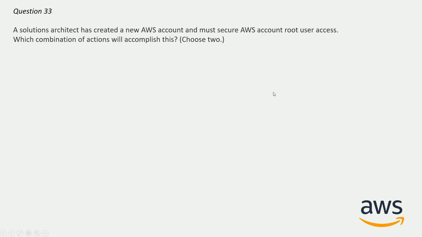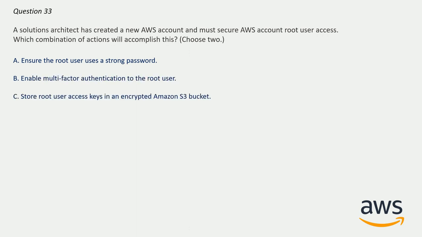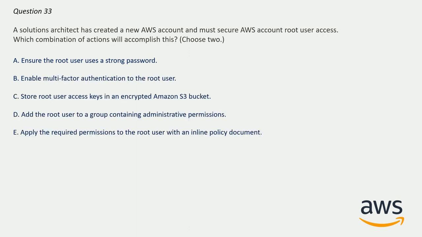And now question number 33. A solution architect has created a new AWS account and must secure the AWS account root user's access. Which combination of actions will accomplish this? Choose two. So here we have to choose two answers, and here are our options. Basically the correct answers here would be option A and option B. Ensure that the root user has a strong password. Definitely this is going to be correct, because a root user should have a strong password, as the root user can do anything in your environment. And now, enable multi-factor authentication for the root user.